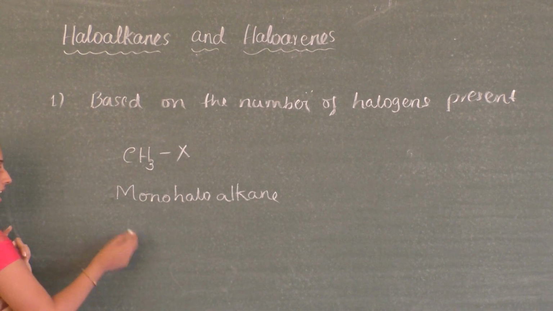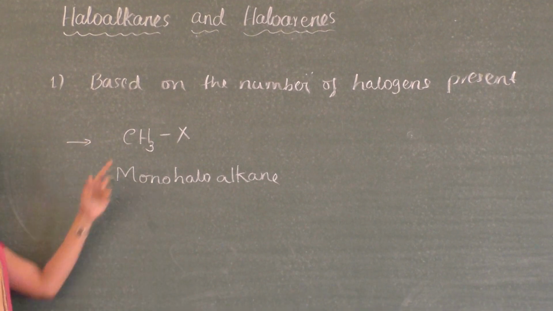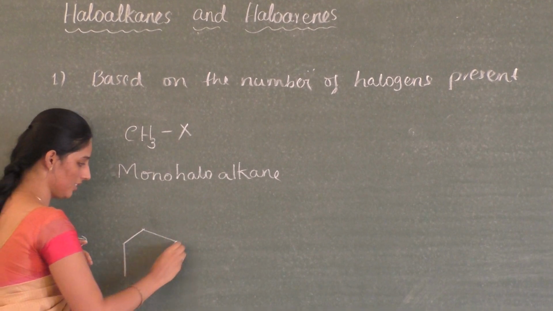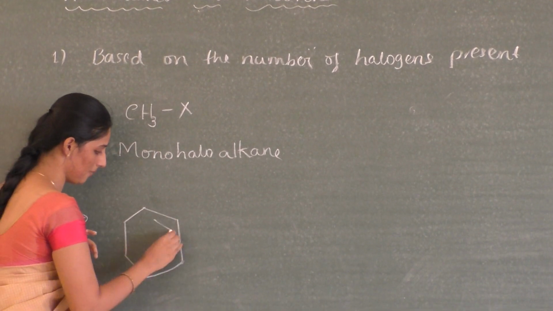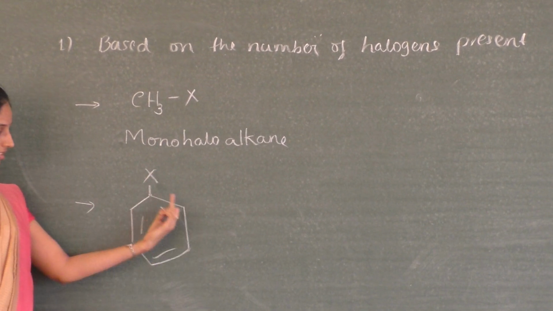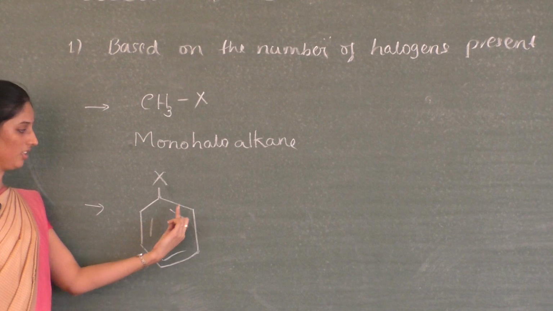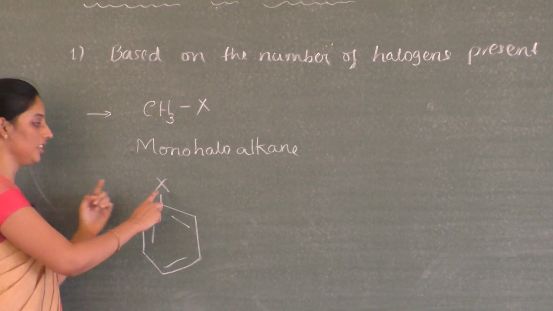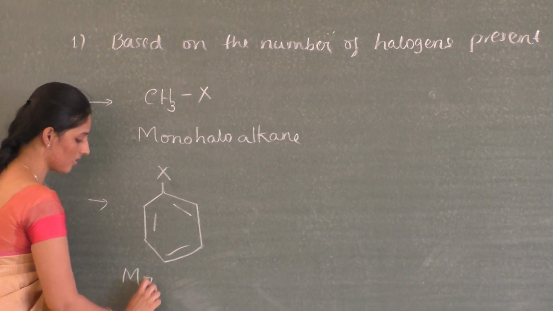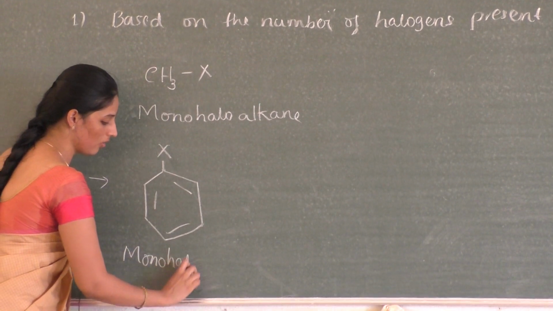In the same way we can also classify haloarenes. If I take this example, this is also an aromatic compound, containing an aromatic ring with one halogen atom attached. Therefore it is known as a monohaloarene.